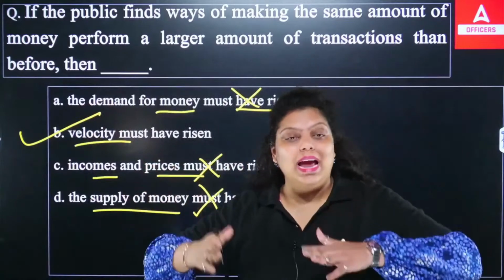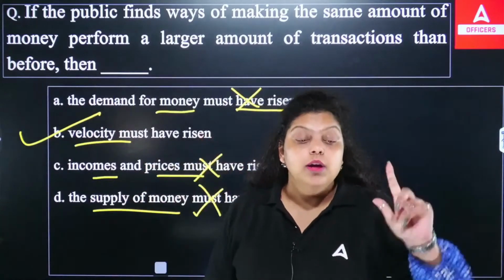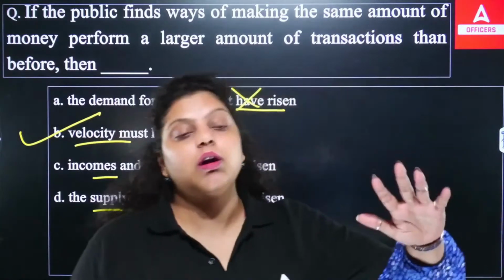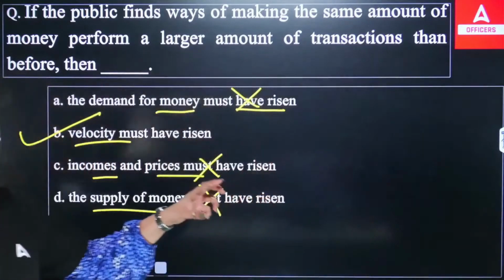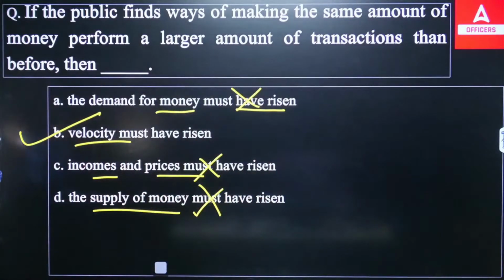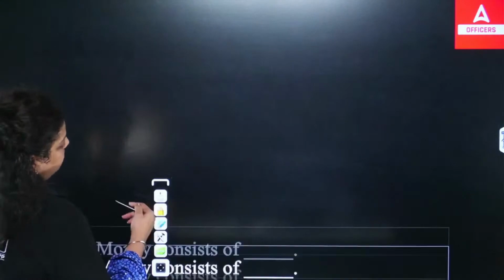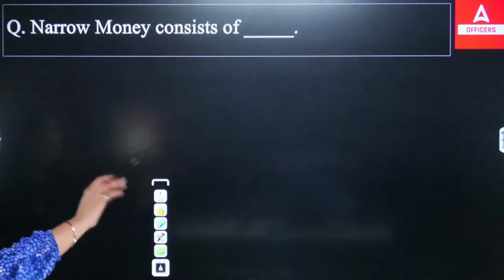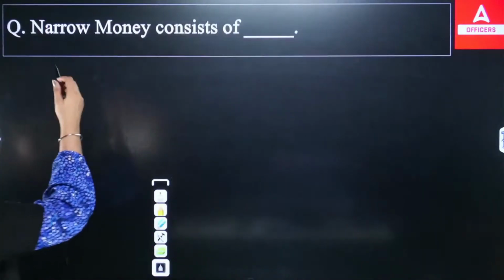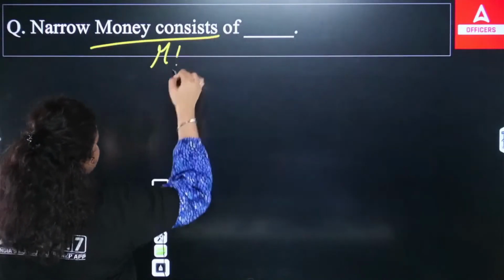That's why with 200 rupees you are able to purchase 4 products. So when the value of the currency increases, the velocity of money must have risen. So the right answer will be option B, because you are paying the same amount of money, but it is performing a greater transaction. Now, narrow money means M1.